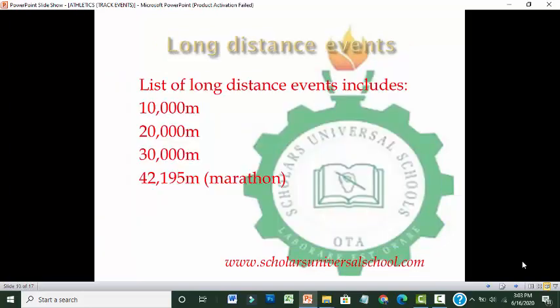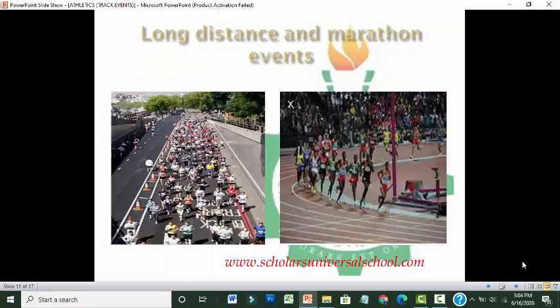And the long distance race is the longest race run by a single person. It is used to test the aerobic nature of the athletes. The long distance events include the 10,000-meter race, the 20,000-meter race, the 30,000-meter race, and the 42,195 meters, which is the marathon. Those are the standard distances for a long distance race. Unlike other races that take a matter of seconds, this takes about 15 minutes to 2 hours for completion.